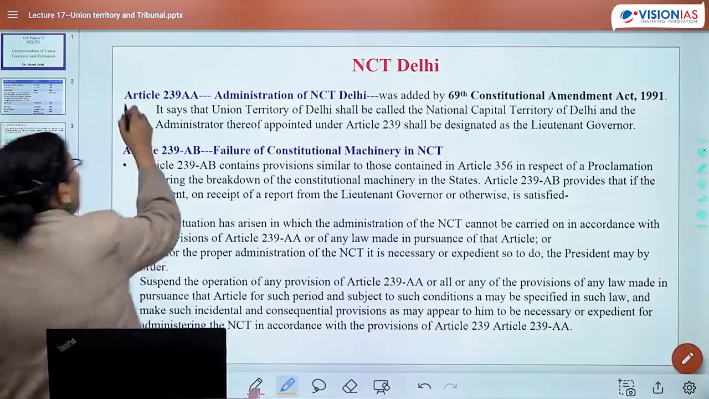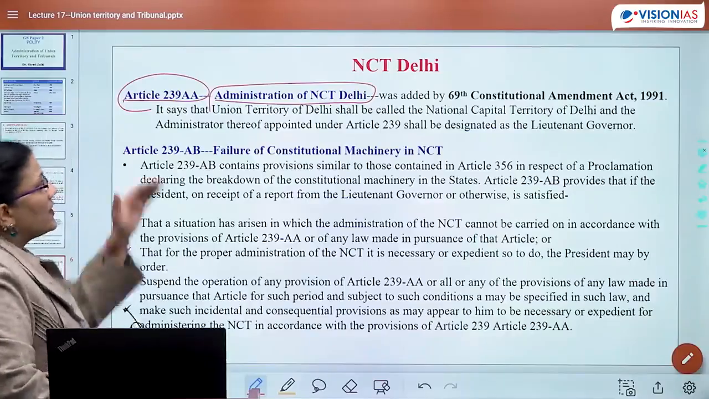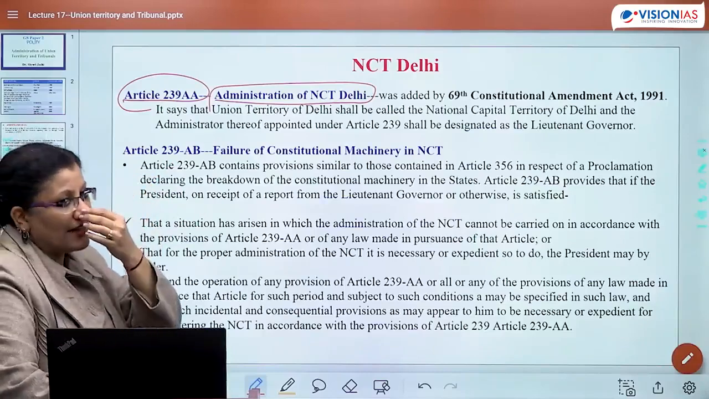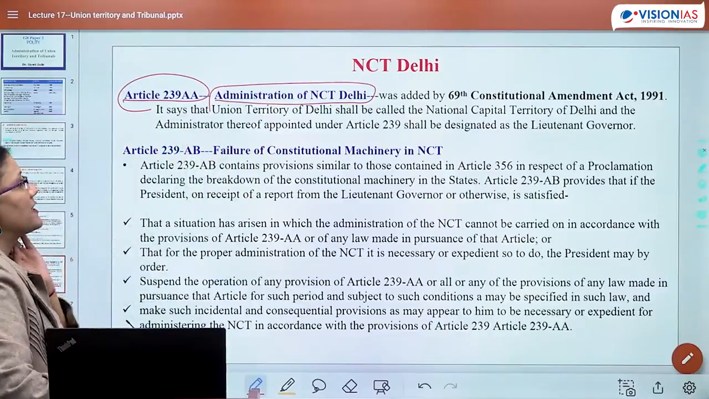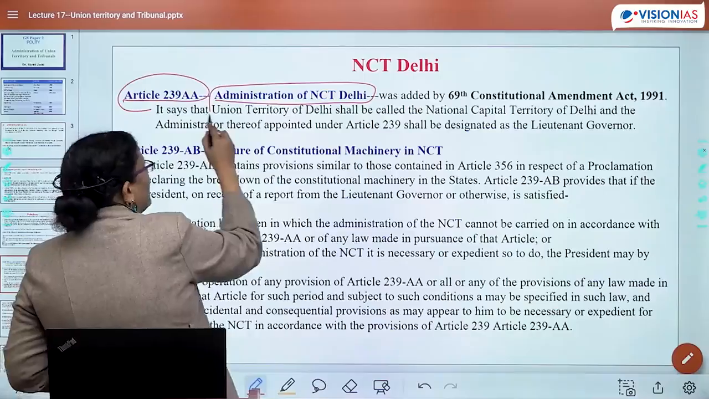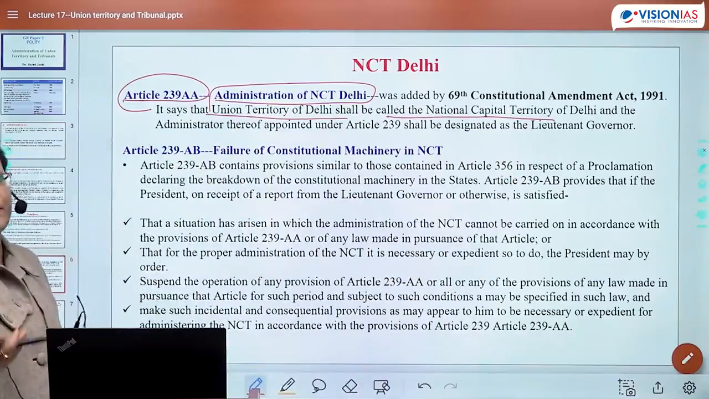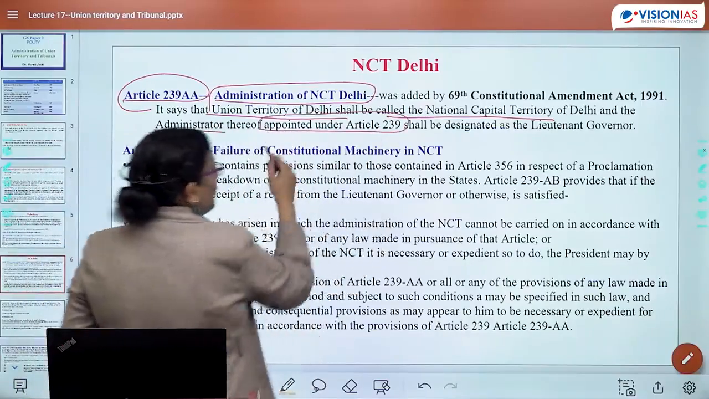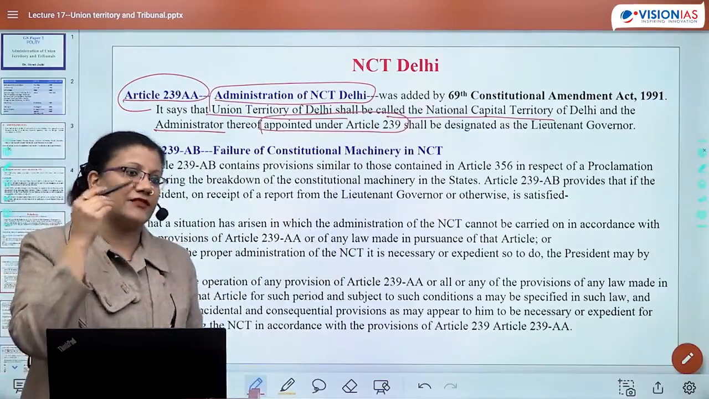Now 239AA talks about the administration of the National Capital Territory of Delhi. This was first inserted by the 69th Constitutional Amendment Act, 1991. So this question of course comes up: what was the amendment? We will say the 69th Constitutional Amendment Act. Now as per this article, the Union Territory of Delhi would now be called NCT Delhi, National Capital Territory of Delhi, and its administrator would again be appointed under Article 239, and he shall be designated as Lieutenant Governor.